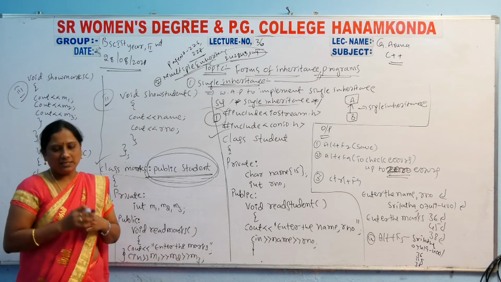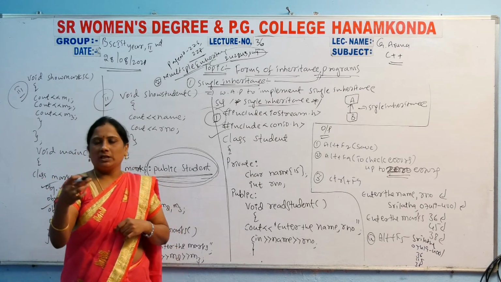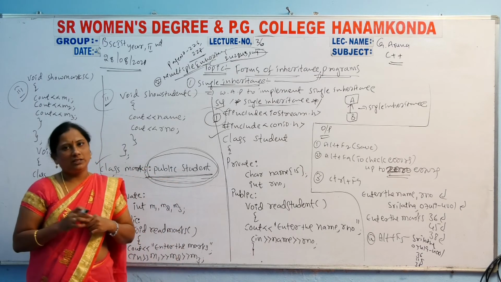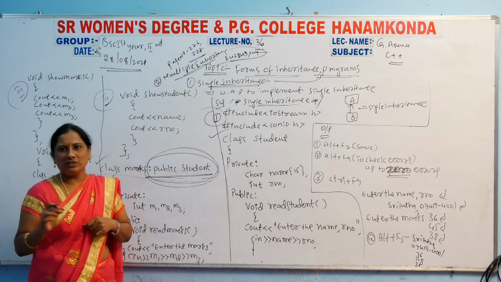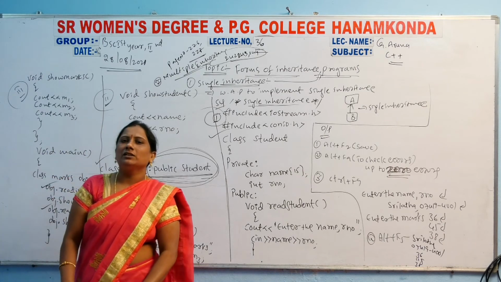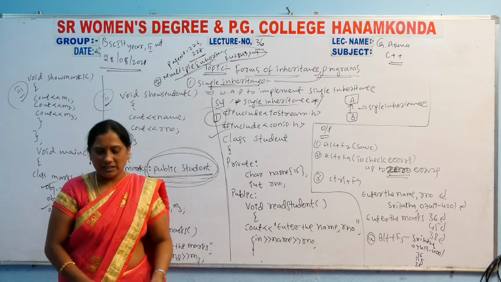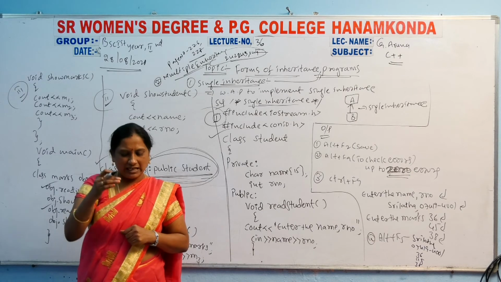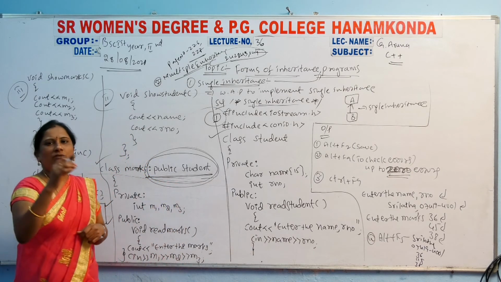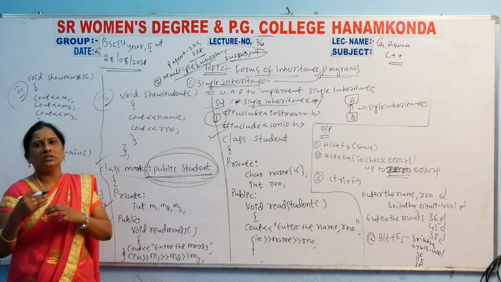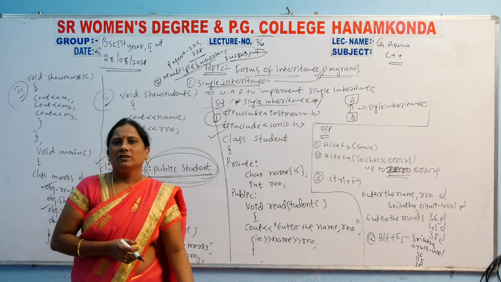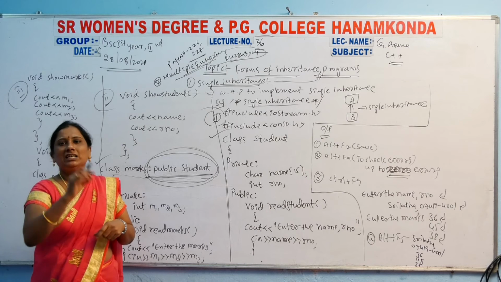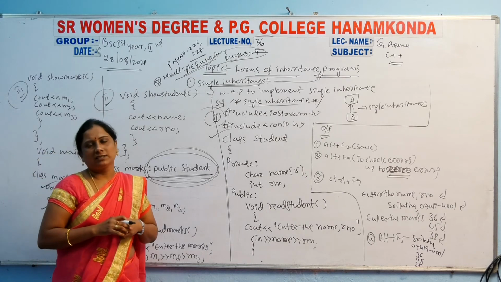Okay, so two base classes you have to take, and result-based variables you have to declare here: total and average. A void calculate function will be taken here to calculate the total. Then show result will display it. The main function will use all the methods and the result will be displayed. Clear? So that is multiple inheritance.